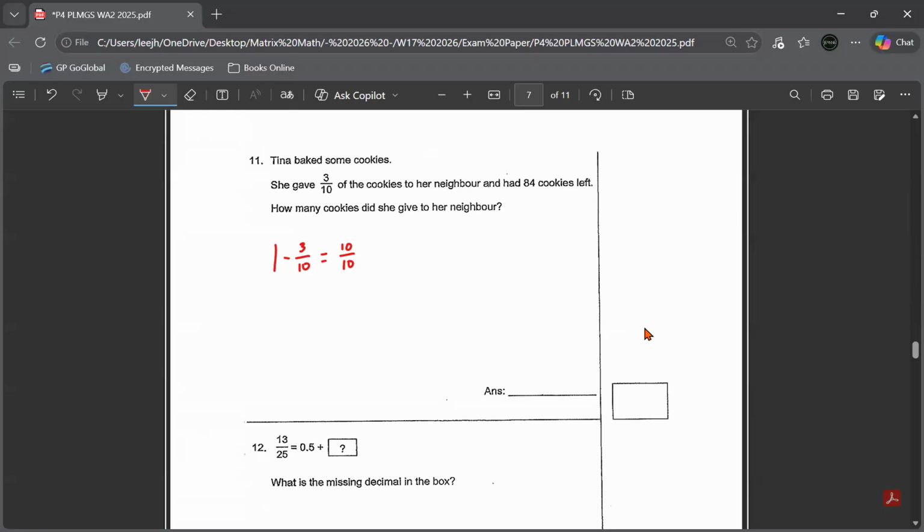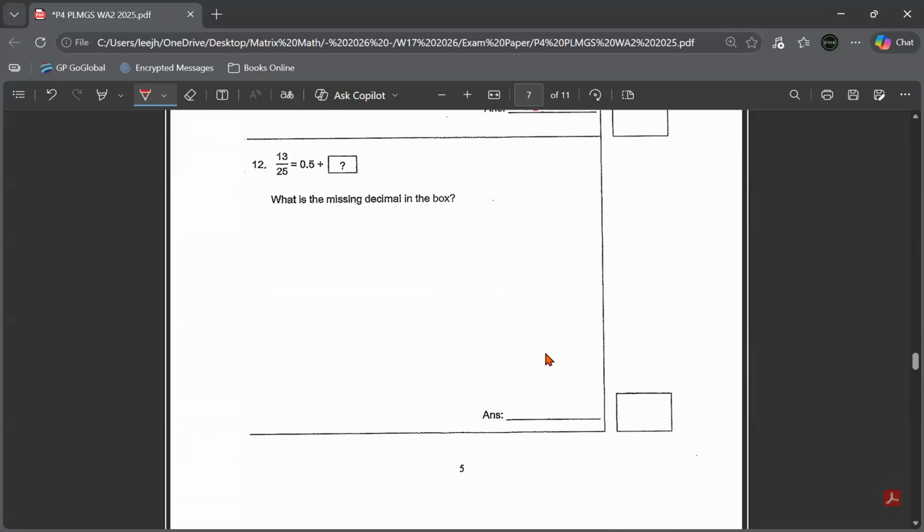It's like full marks, right? Okay, minus 3 over 10, 7 over 10. So this is the fraction left, where they give us that the number of cookies left is 84. So 7 over 10 is a value of 84. Always look for one unit, which is 1 over 10. 84 divided by 7 gives me 12. I want to find how many cookies she gave to her neighbor. The cookies she gave to her neighbor is a fraction of 3/10. So you take 12 times 3 or 3 times 12, up to you. Answer, 36 cookies.